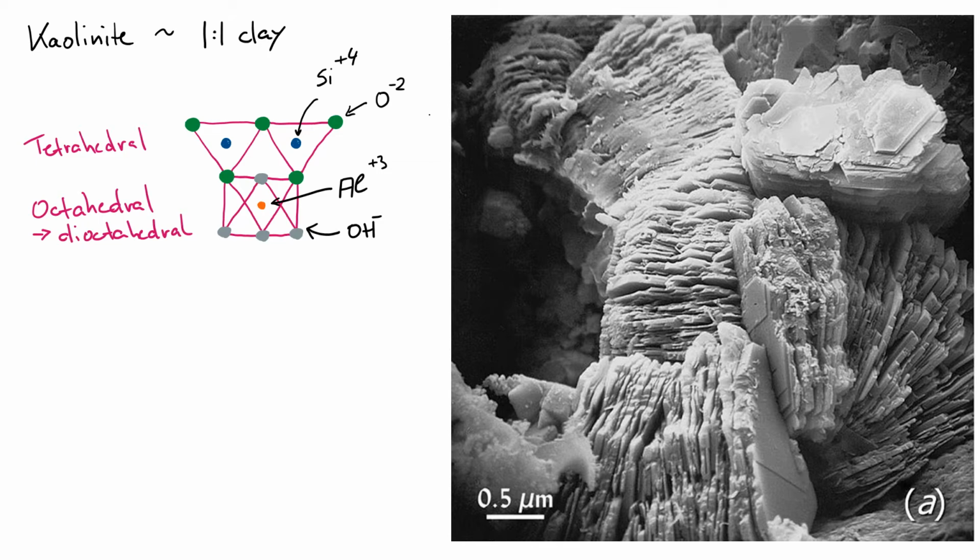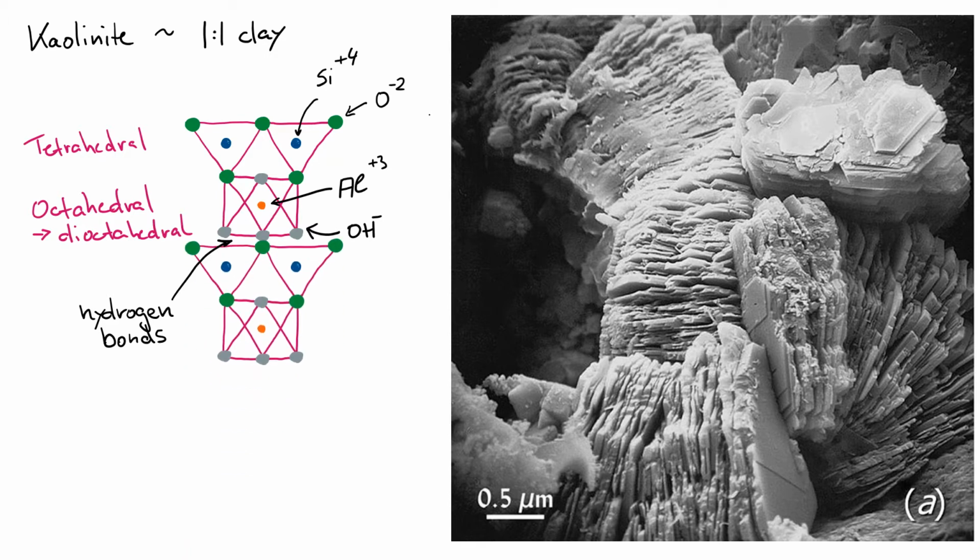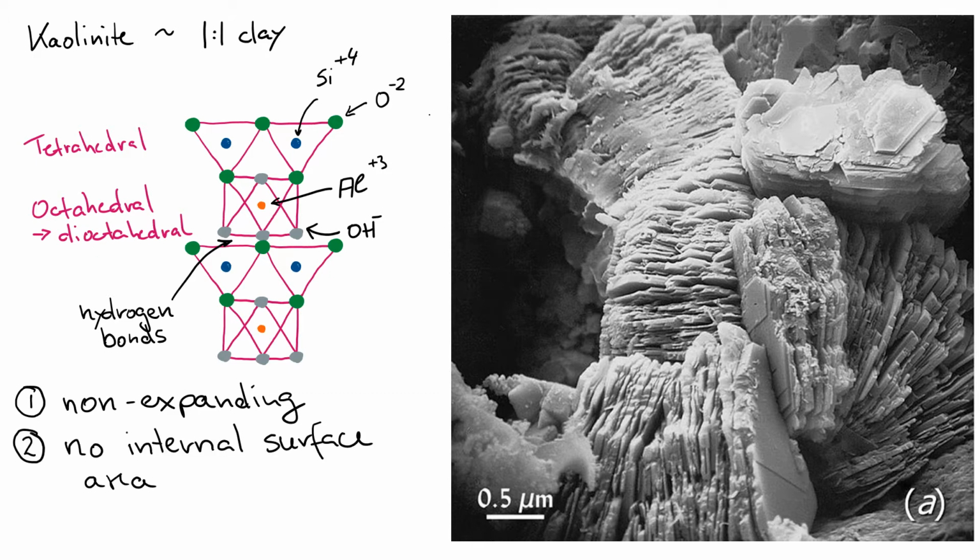These layers stack with each other because of hydrogen bonds. So one is joined to the other by hydrogen bonds, and we've already learned about those. We know that these are really strong bonds, which means that nothing can really get in between these layers. So no water or any other ion gets in between these layers, which means that this particular clay, the kaolinite clay, is non-expanding. Water cannot get in between them and cannot swell the mineral.